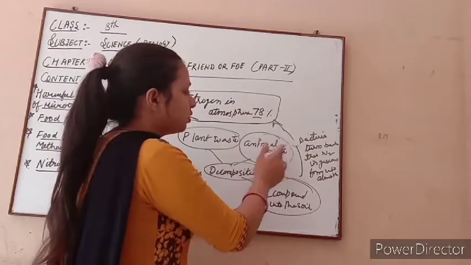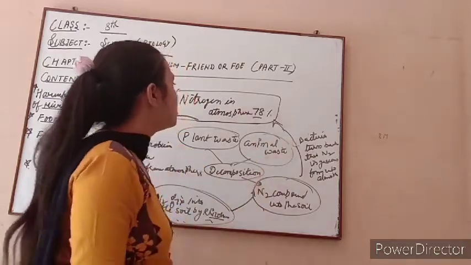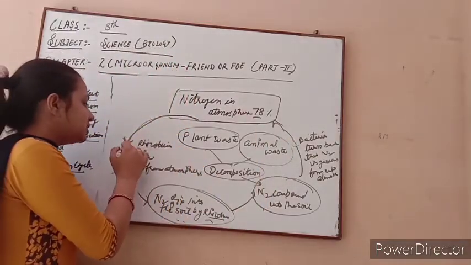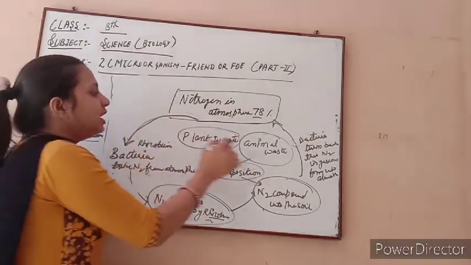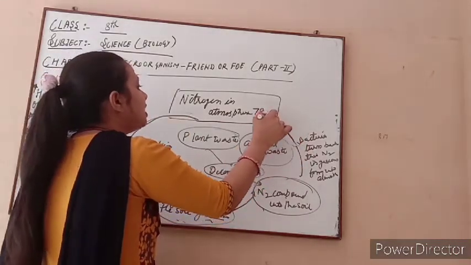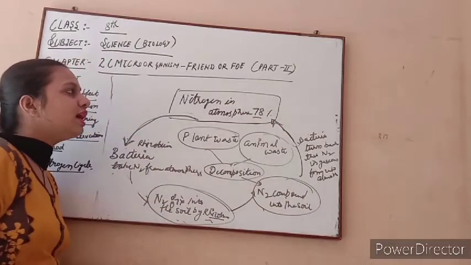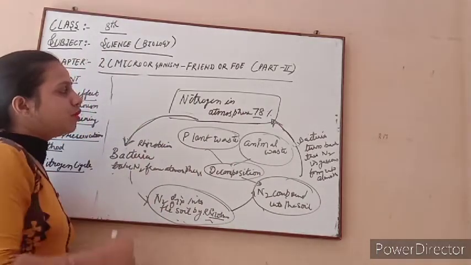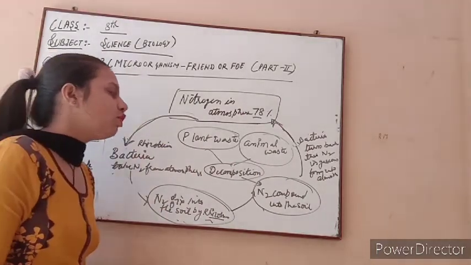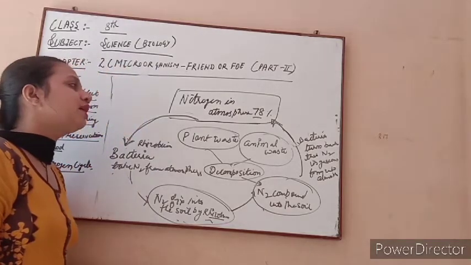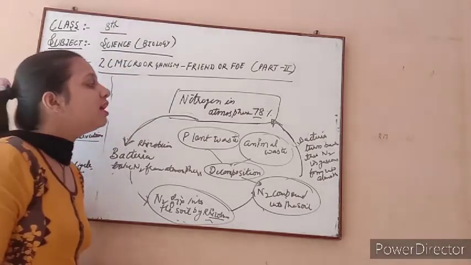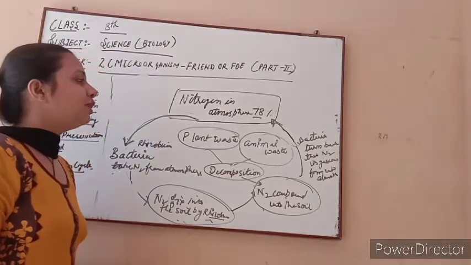So any cycle starts from this point, this nitrogen taking, and it ends with the return of this nitrogen into the atmosphere. This is a very important cycle, because if nitrogen is not present, our main food component is not recycled in our atmosphere.